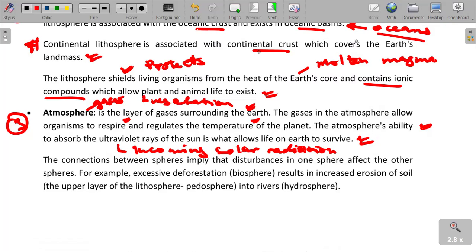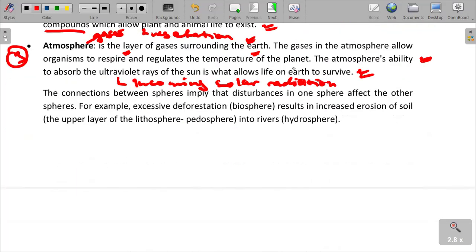Organisms cannot survive. I'm sure we will talk about heat waves. Plants and animals die, seas and water bodies dry out. But because of the gases found in the atmosphere, the gases are there to shield and protect organisms from such heat, from such terrestrial heat that we want to refer to.